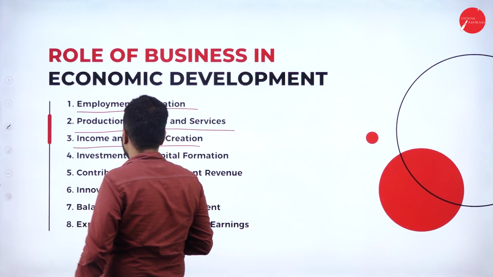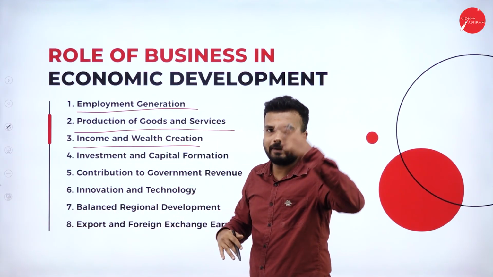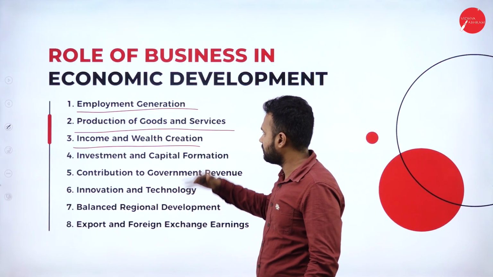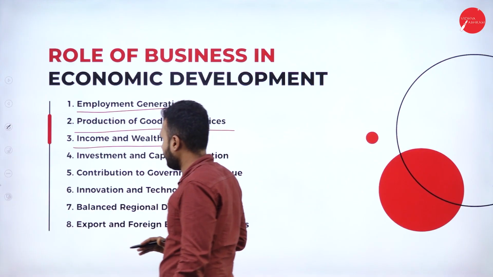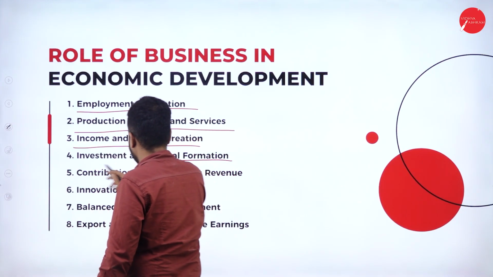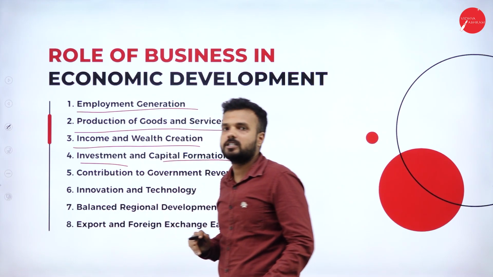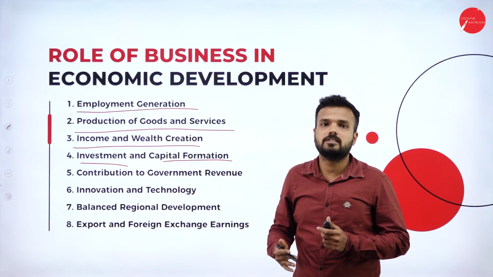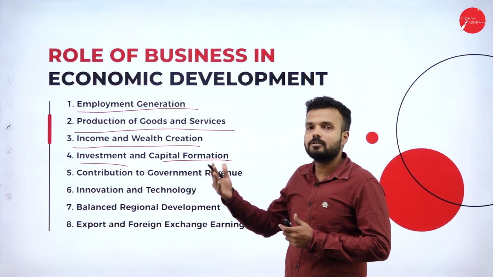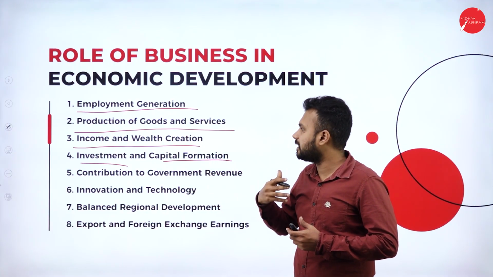Income and wealth creation. See what happens if we export maximum: income gets created and wealth gets created in our country. So we must create income and wealth for our country. Investment and capital formation. We must do investment, whether it is foreign direct investment or any kind of business investment, which is going to generate capital for our country.